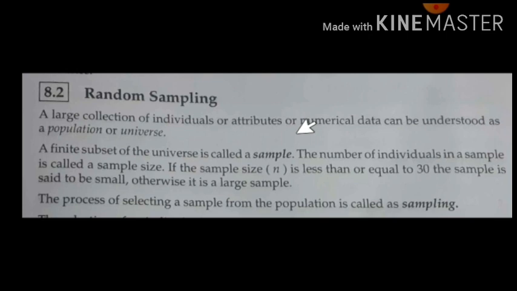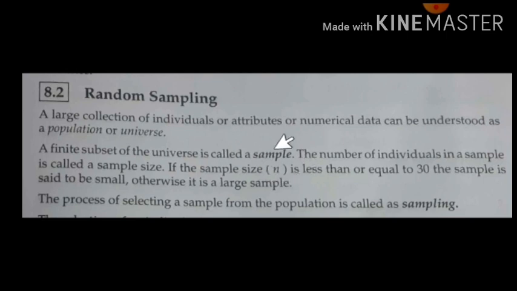Sample is nothing but a finite amount of data that we take from the population. So a finite subset of the universe or population is called a sample. The number of individuals in a sample is called the sample size, and we denote the sample size by small letter n.